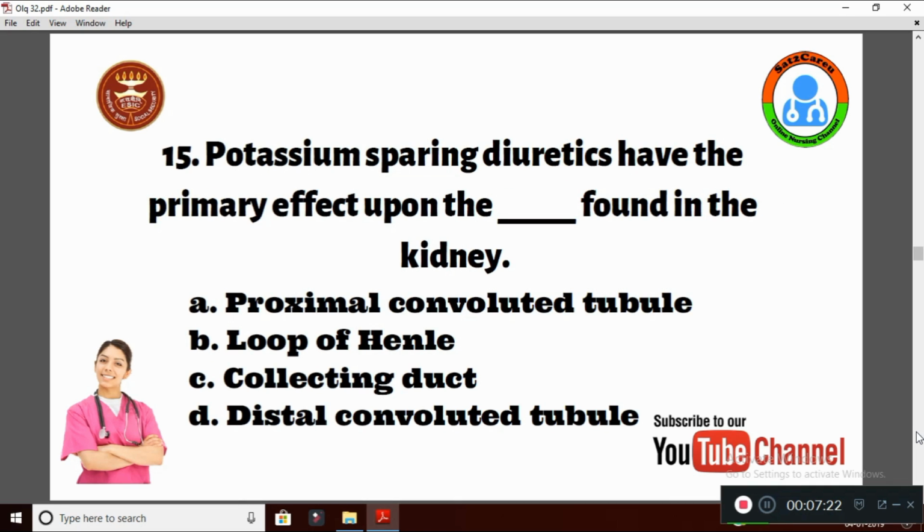Potassium sparing diuretics have the primary effect upon the dash found in the kidney. The potassium sparing diuretics act mainly upon the distal convoluted tubules. Option D, distal convoluted tubules is the correct answer.